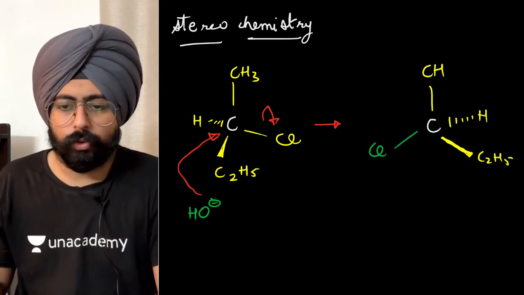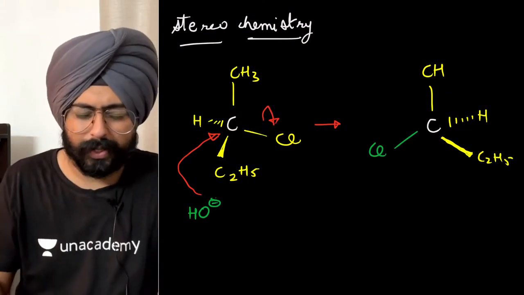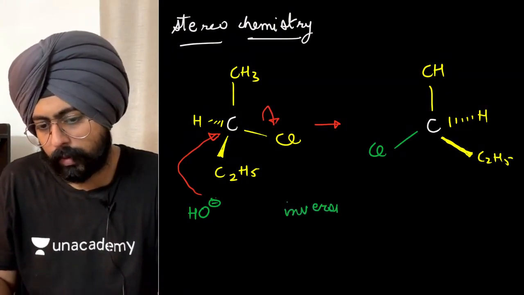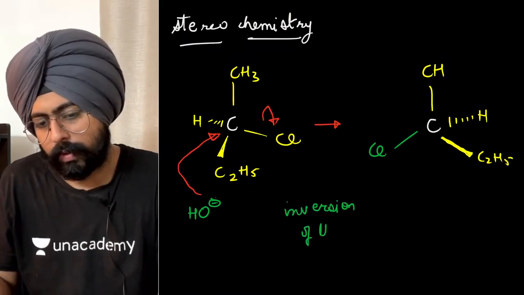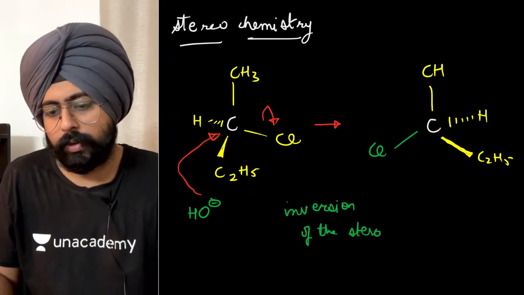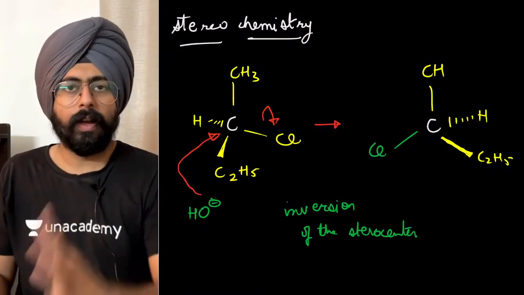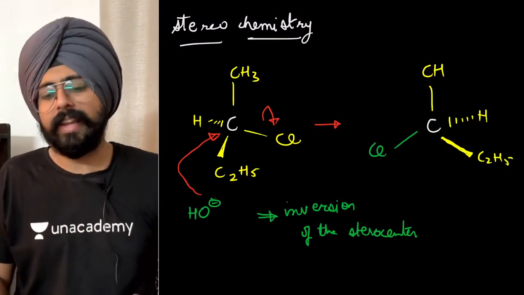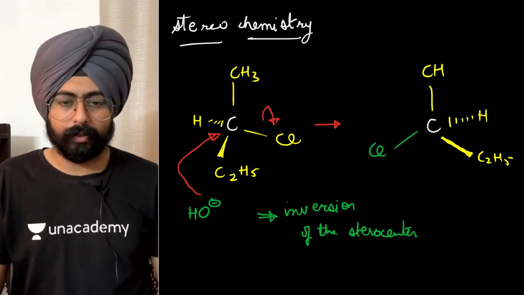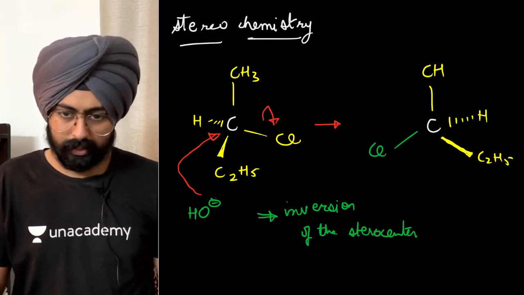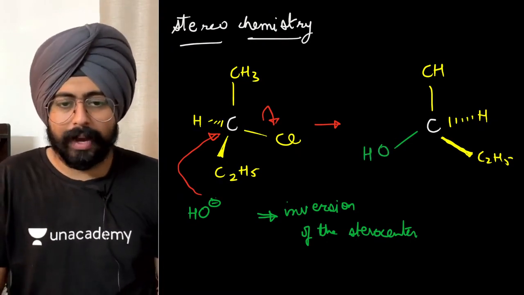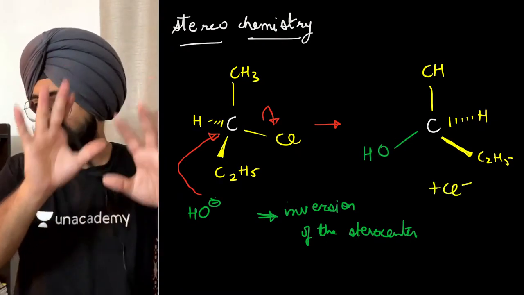My dear friends, do you notice that over here there is something like inversion of the stereo center? We can give the umbrella flip a fancy name: the inversion of the stereo center. Why did I foolishly put Cl back? It is the OH group, and Cl negative is leaving. Sorry for that mistake.